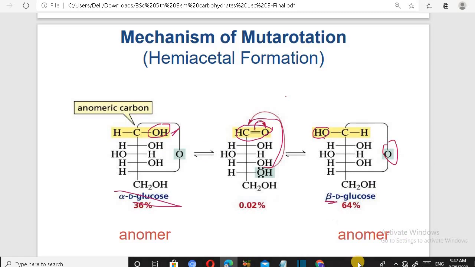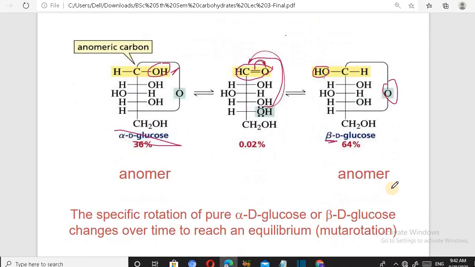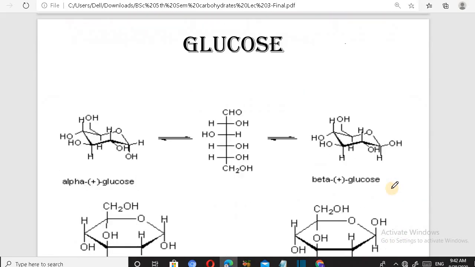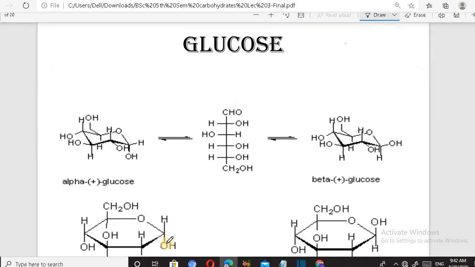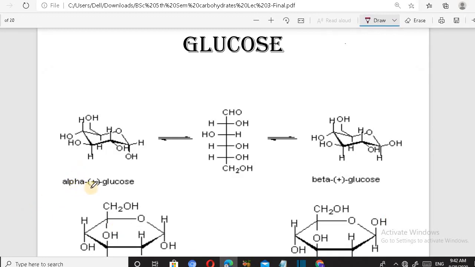So next we move to cyclic structure of glucose. As we already know, we have already done alpha glucose is derived from this.